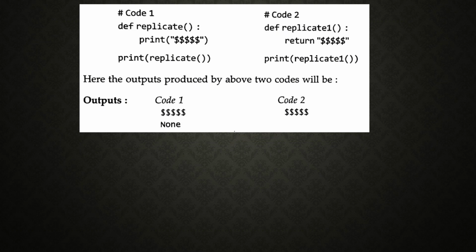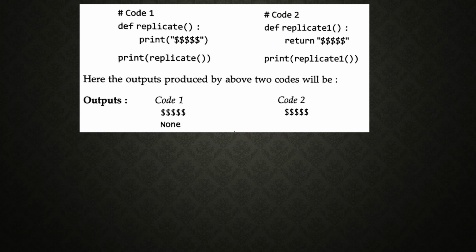See here some code is given. Definition replicate, then print dollar, print replicate itself, and second code, definition replicate one, return dollar. Here it is returning, and in the above code one it is just printing there itself.